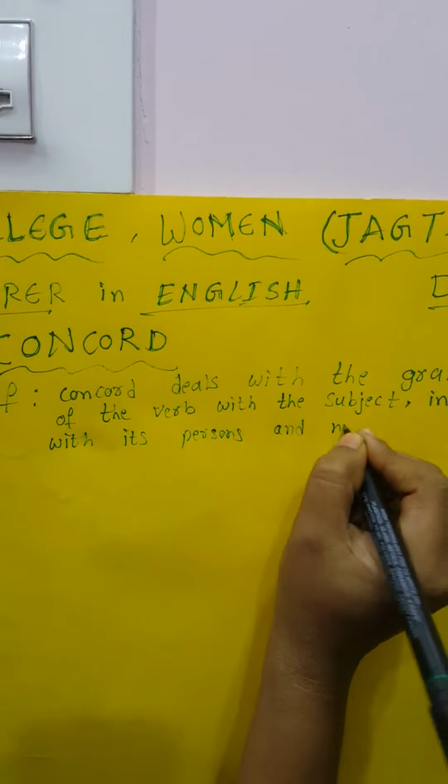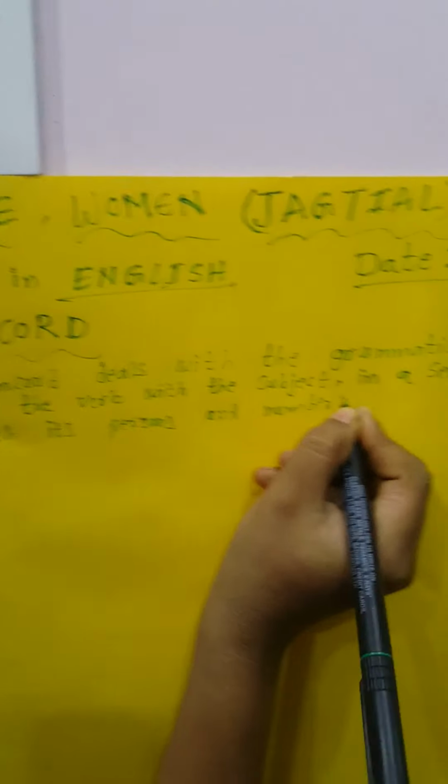Person and number. So this is called the concord.